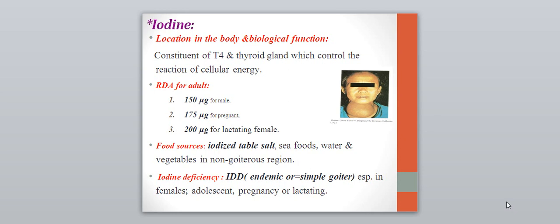Adult requirement is 150 microgram for male, 175 microgram for pregnant, and 200 microgram for lactating female. The food sources are iodized table salt and also seafood, water, and vegetables in non-goitrous regions. Whenever there is iodine deficiency, they will end with endemic goiter. We call it the endemic or simple goiter. Especially it occurs in females, adolescents, in pregnancy or lactating women.